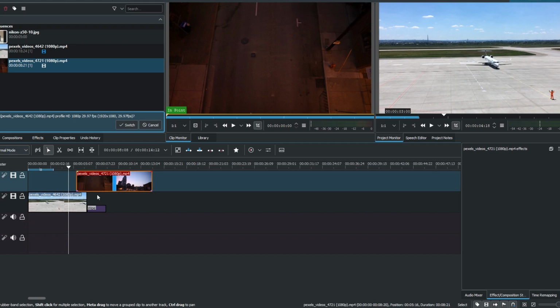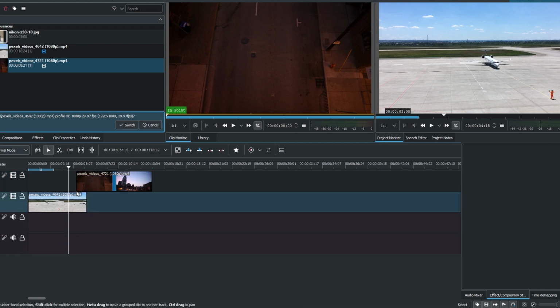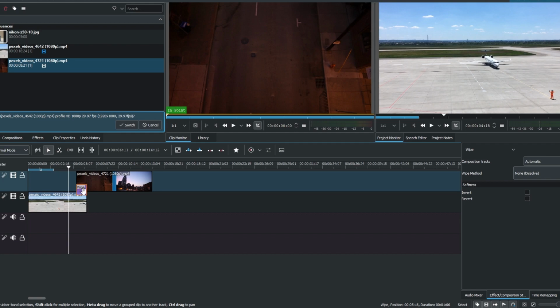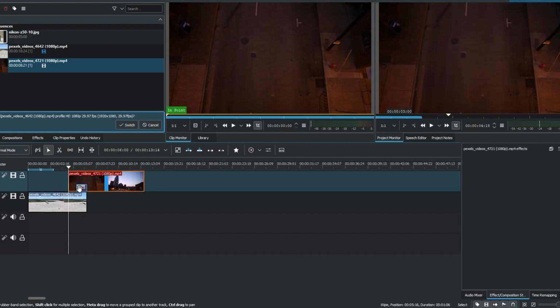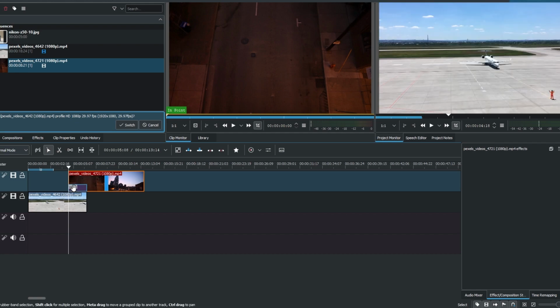Click on the purple button to add the default transition. If you want the transition to be longer or shorter, move the second clip to the right to increase the duration or to the left to decrease it.